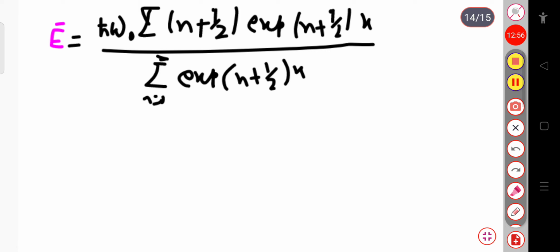Now if I put the value of n, from 0, 1, 2, 3, 4 and so on, this becomes h cut omega naught times: the first term will be 1 by 2 exponential x by 2 if n equal to 0.